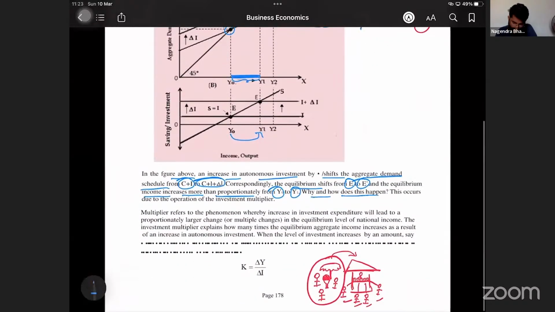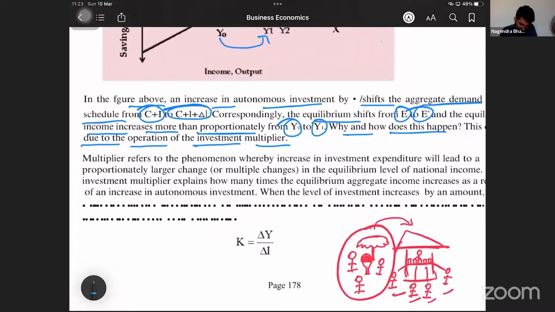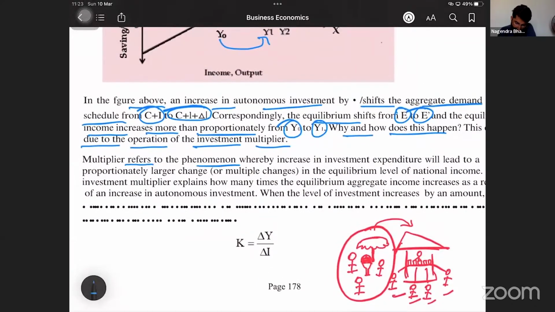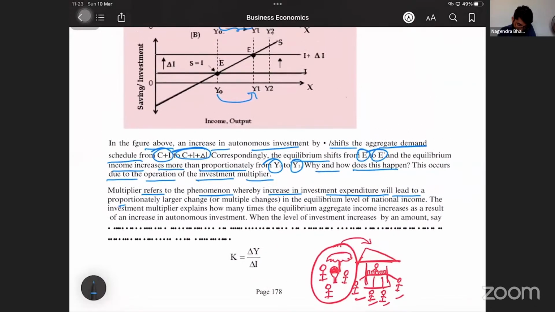Why and how does this happen, sir? This occurs due to the operation of the investment multiplier. So now the question is, sir, what is the meaning of multiplier here? Multiplier refers to the phenomenon whereby an increase in investment expenditure will lead to a proportionately larger change in the equilibrium level of national income. A small change in investment leads to a greater change in income. That's why it is called multiplier. Otherwise, it would have been a deflator.